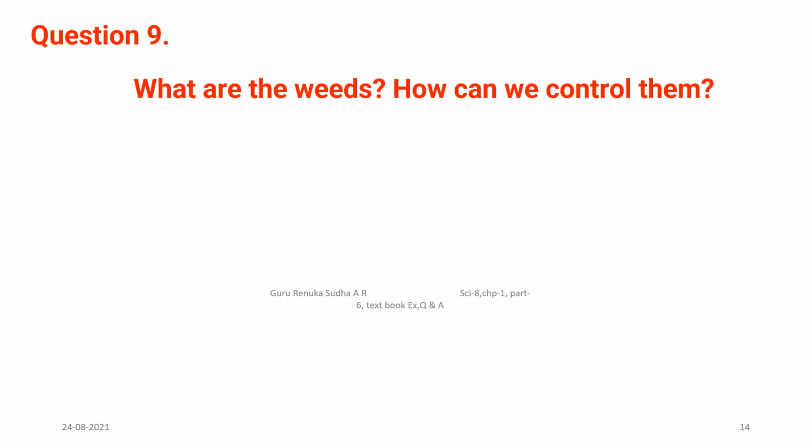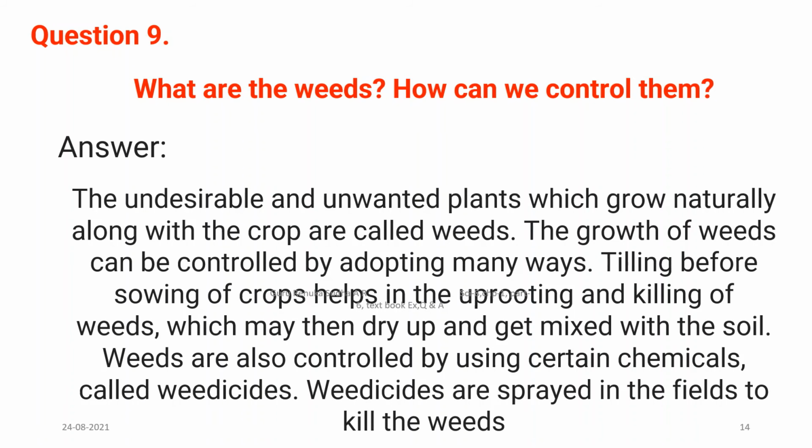Let us discuss the ninth question. They are asking, what are weeds? How can we control them? We know that the undesirable and unwanted plants which grow naturally along with the crop are called weeds. The growth of weeds can be controlled by adopting many methods: manual method, chemical method, biological method.